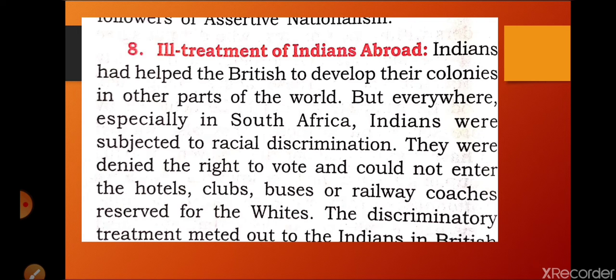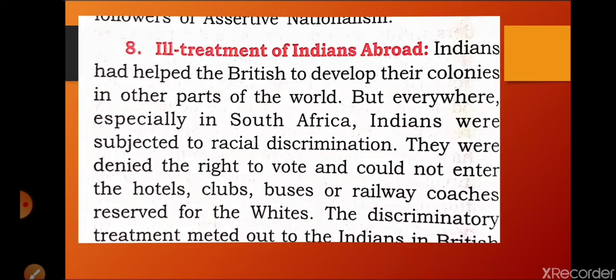Somewhere else I told you that Indians and dogs are not allowed. Some hotels and clubs had such kind of board also. This board is given in your book also. On page number 48 you can see waiting room for white only. Like that, hotels, clubs, buses, railways were fixed for white people and black people separately. So Indians or black people were not allowed in that one.